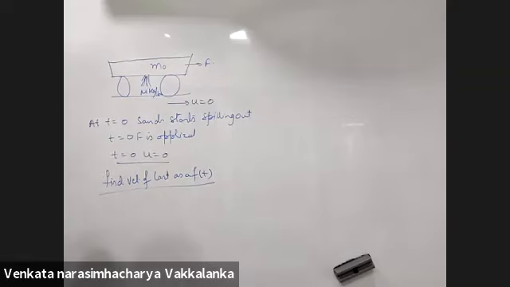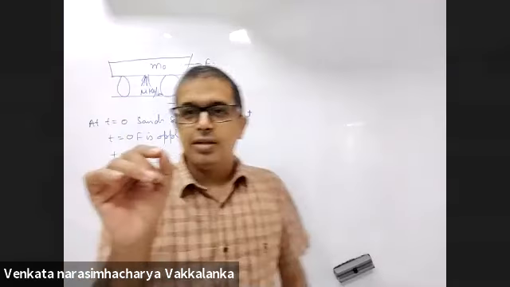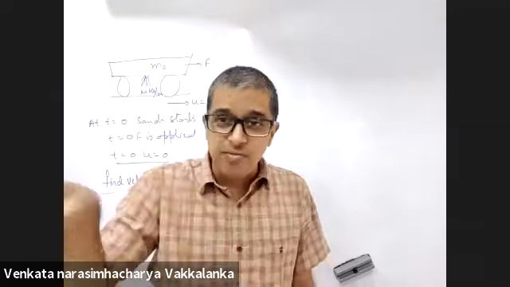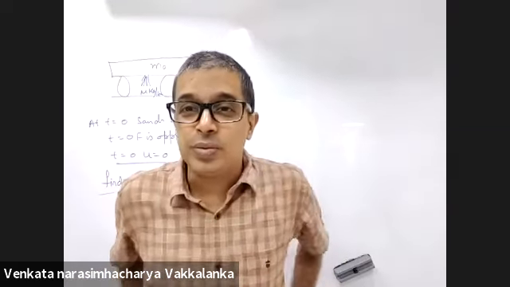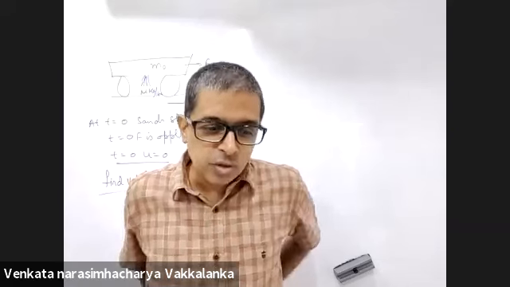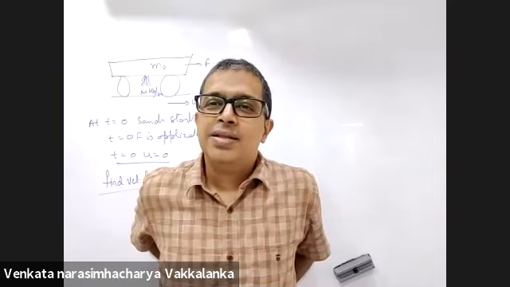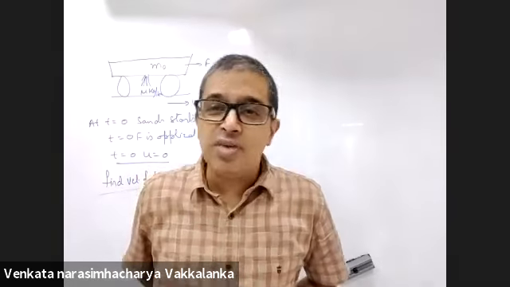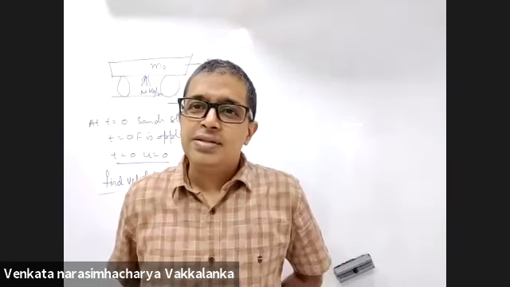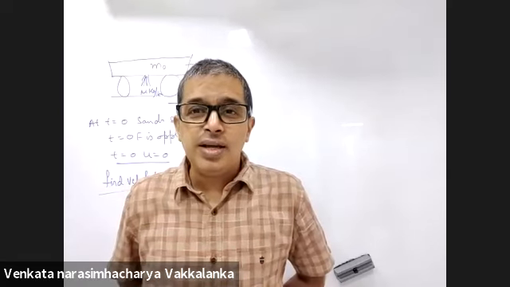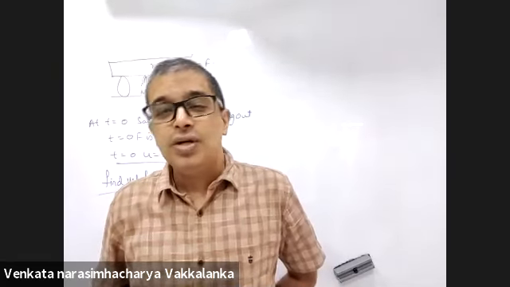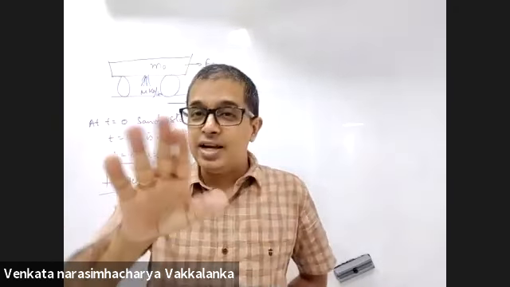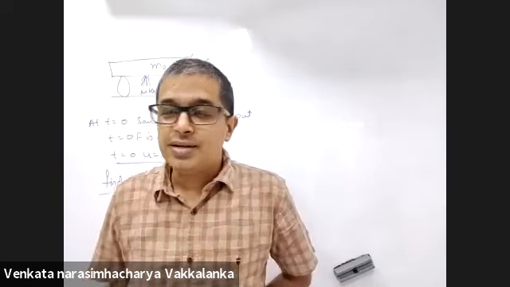Now listen. Thrust force in the horizontal direction is 0 because the relative velocity in the horizontal direction is 0. Only 3 students got that correct. Sand particles spilling out of the cart will have the same velocity as that of the cart. So what is the relative velocity? 0. So what is the thrust force? 0. If ever there is a thrust force, it will be in the vertical direction, not in the horizontal direction.